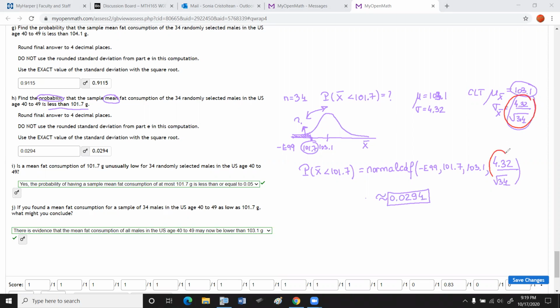You have to adjust the standard deviation. However, the problem, you have to make sure you are looking for the mean to be less than or greater than or in between some values. Because before this, if you recall the other problems, just for a normal distribution,